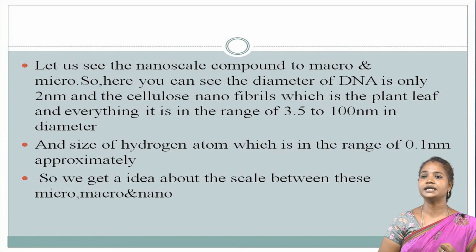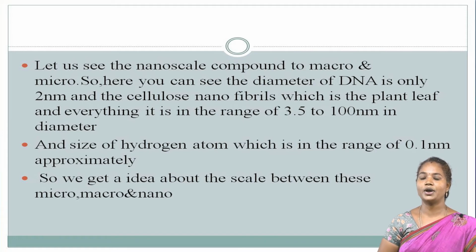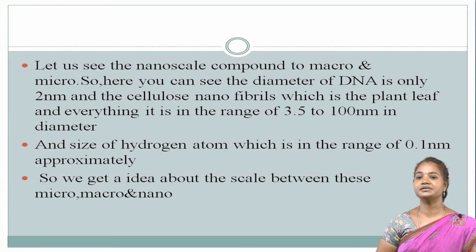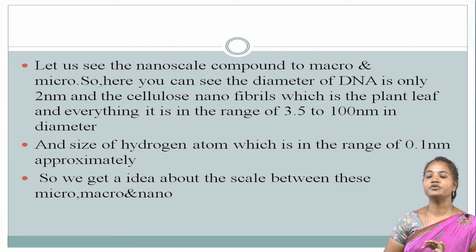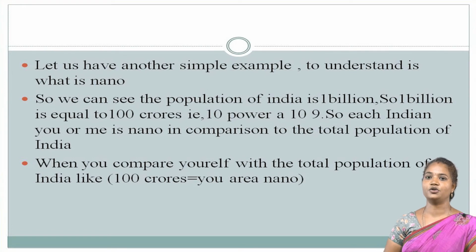Now we have seen the micro level and macro level, and we are going to see the nanoscale compared to macro and micro. Here you can see the diameter of DNA is only 2 nanometers, and cellulose nanofibrils, which are in plant leaves and so on, are in the range of 3.5 to 100 nanometers in diameter. And the size of a hydrogen atom is approximately 0.1 nanometer. So we get an idea about the scale difference between the micro range, macro range and nano range.